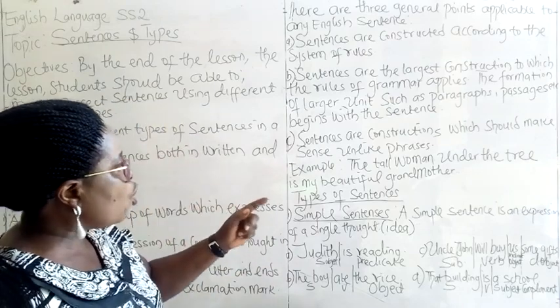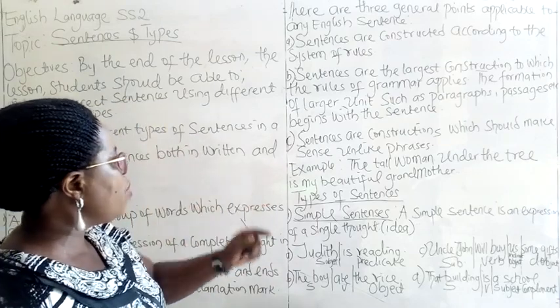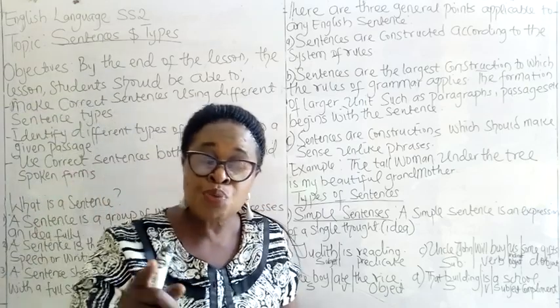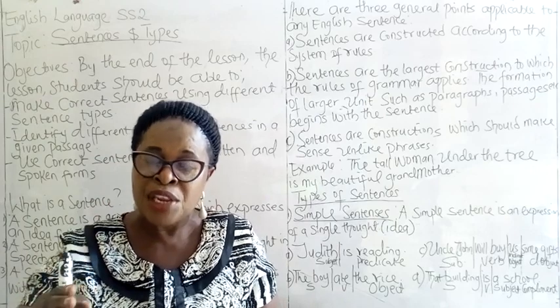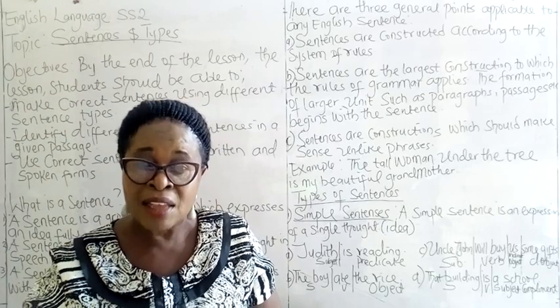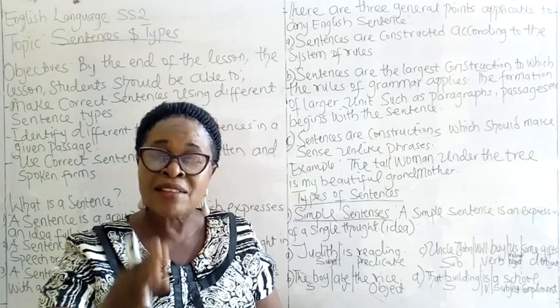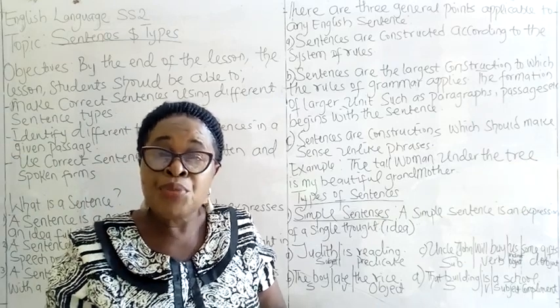C. Sentences are constructions which should make sense, unlike phrases. There must be a complete meaning or sense in a sentence. It must give a complete thought before it will be referred to as a sentence. If not, it can be a phrase.